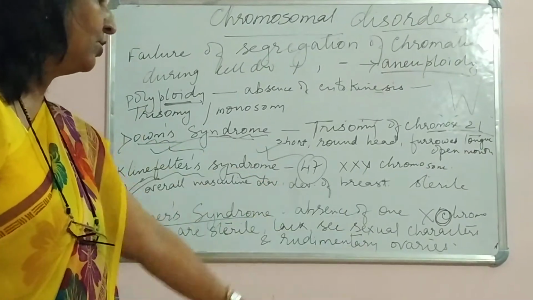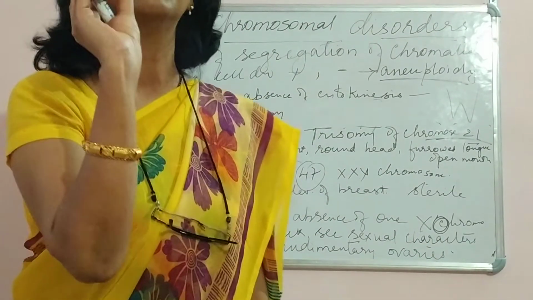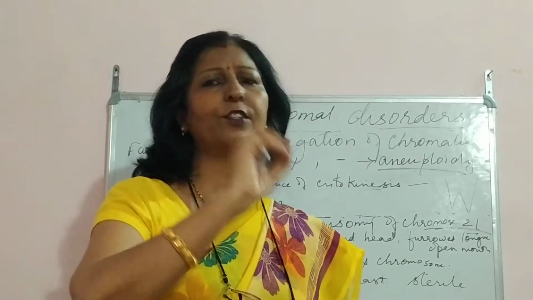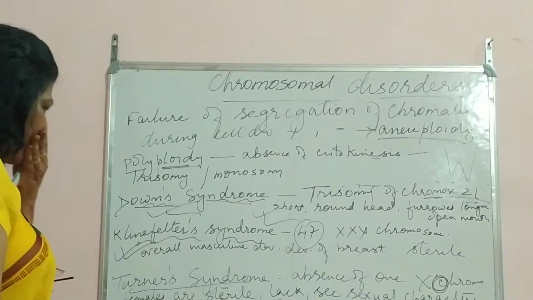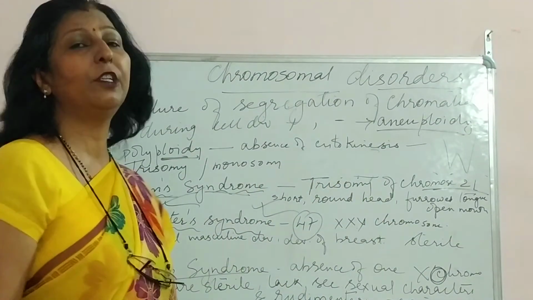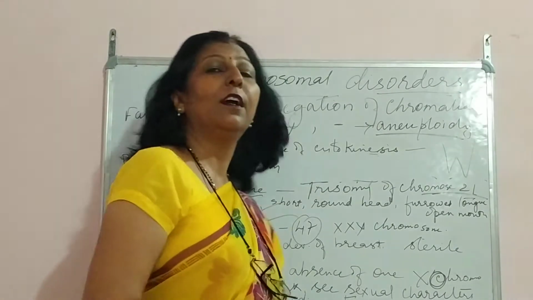So they will not have secondary sexual characters, and ovaries are not well developed. They are just for a namesake, a small size structure will be there. So rudimentary ovaries. So these are the characteristics of Turner syndrome. Hope it is clear with you.